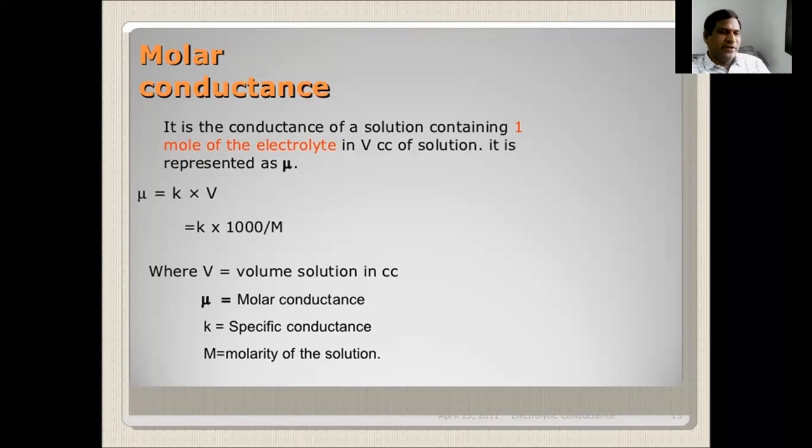Mu is equal to K into V, so mu is equal to K into 1000 by M, where M is the molarity of the solution. V is the volume of solution in cc, mu is the molar conductance, and K is the specific conductance.